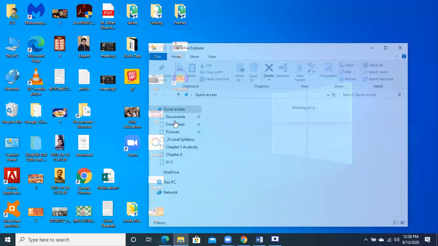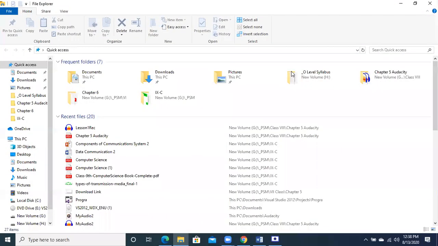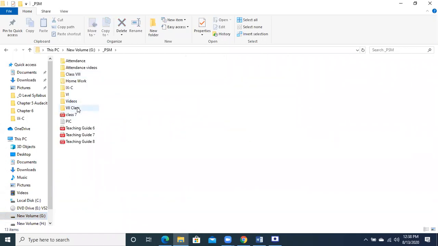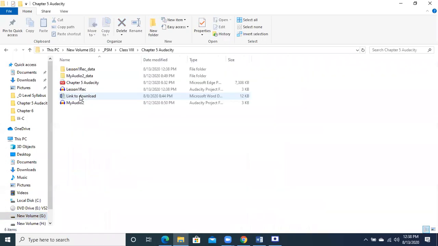Now I will go to the open folder. Now you will see that my lesson is there in the P3 class, and over here chapter 5, this is the recording, lesson 1 recording. It is showing you that it is an Audacity file. Keep in mind, when you bring the cursor over here, it shows you it is an Audacity file. इसका icon देखिए आप किस तरह का है, the Audacity file, and its size is 2.39 KB. When it was created, 13th August 12:38 p.m. Okay, all the information is coming to you.